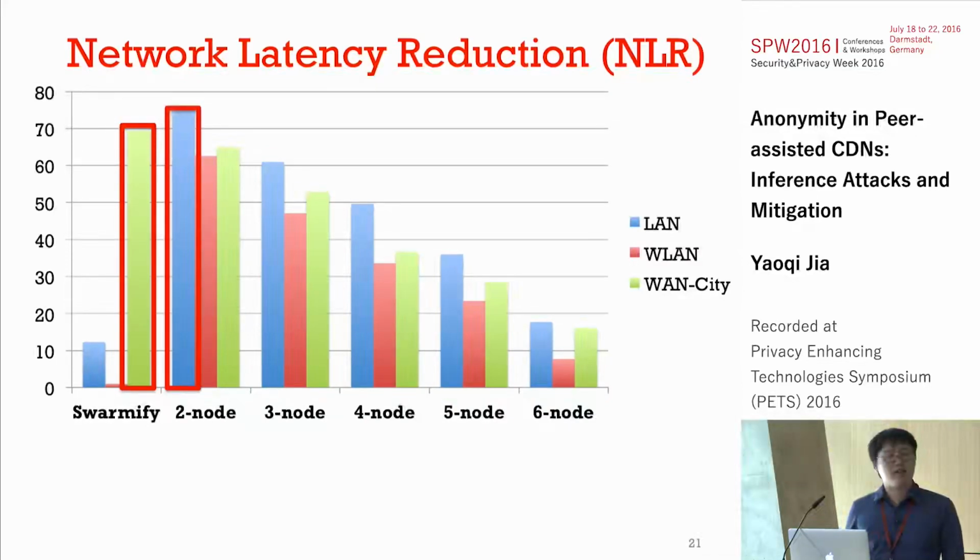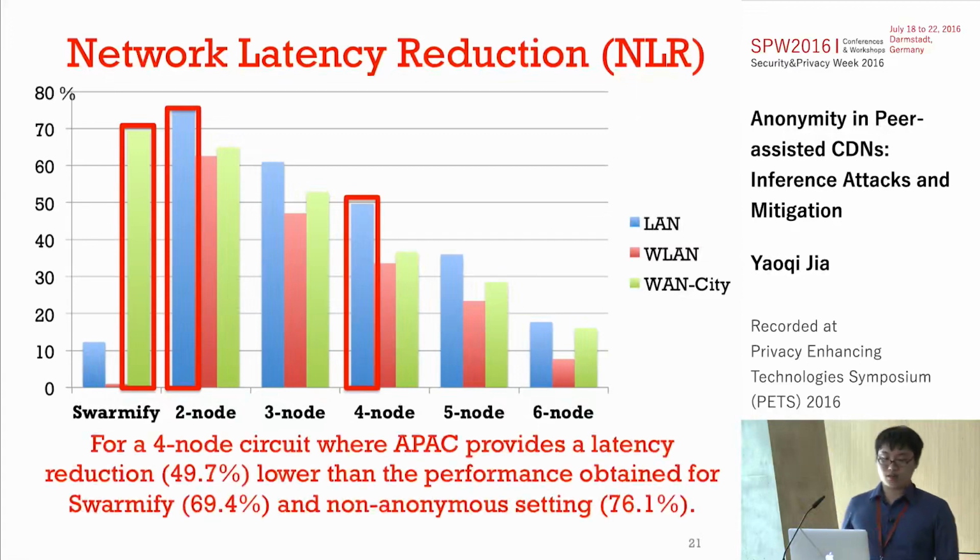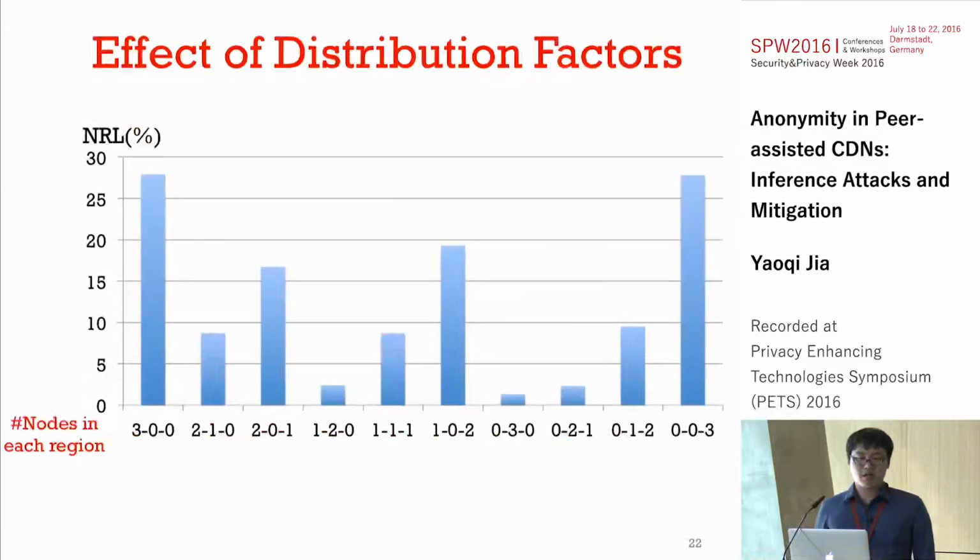From this figure, we can clearly see that for a 4-node circuit, our system can provide around 50% latency reduction. Although it is lower than the performance of Swarmify and the non-anonymous setting, it's still much better than the baseline. In the second experiment, we measure the effect of distribution factors.